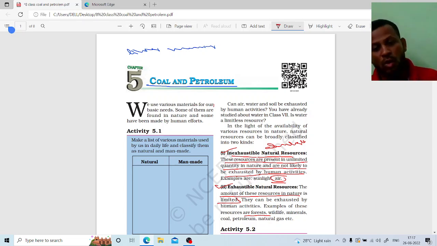If we do so, once in the future, we won't be able to see the forest on the earth. Why? Because we are going to cut down every forest for our day-to-day use. And wildlife is very important to maintain the ecosystem.